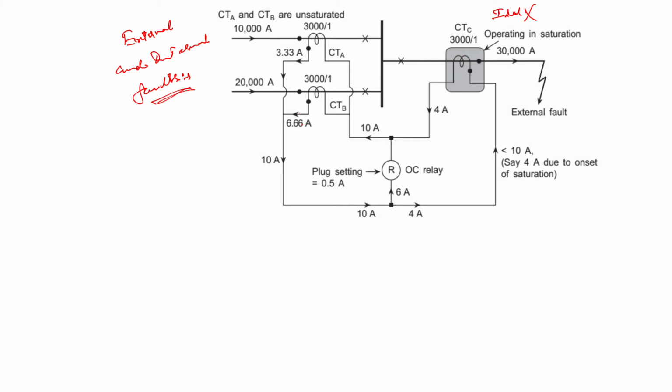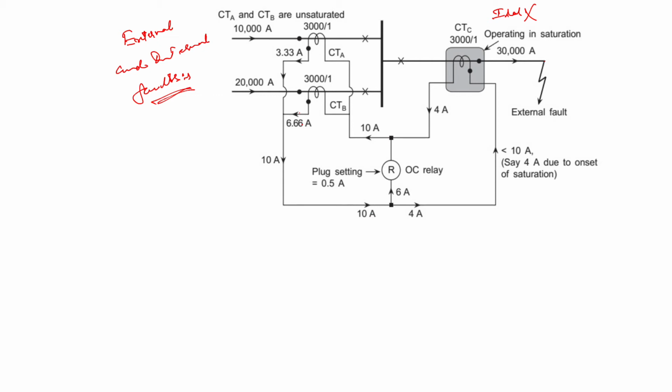We have the same system with the same turns ratio, and we have the external fault at CTC. It can be seen that the CT on the faulty feeder has to carry the sum of all the currents fed to the fault by the various feeders.